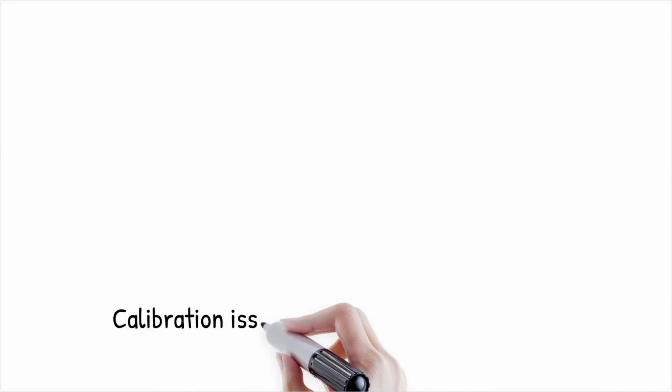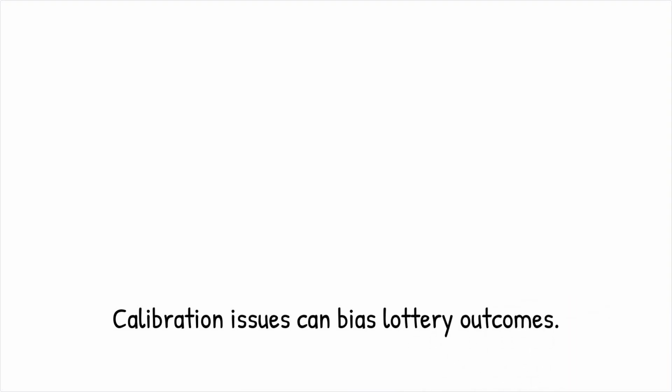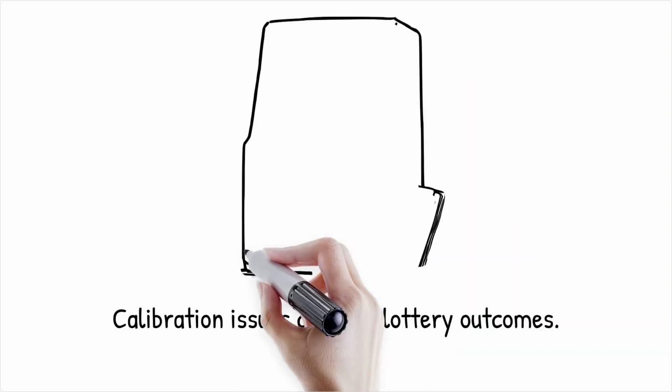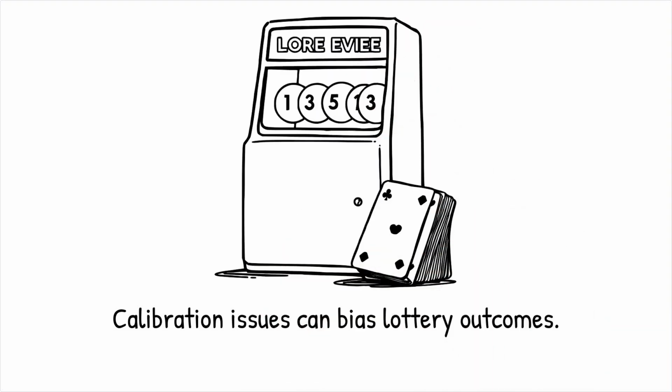In a real-world case, a lottery machine was found to produce more even numbers than odd numbers due to a calibration issue. It's like a deck of cards where a few cards are slightly bent. While the shuffle seems fair, those bent cards are more likely to stick together or be drawn.